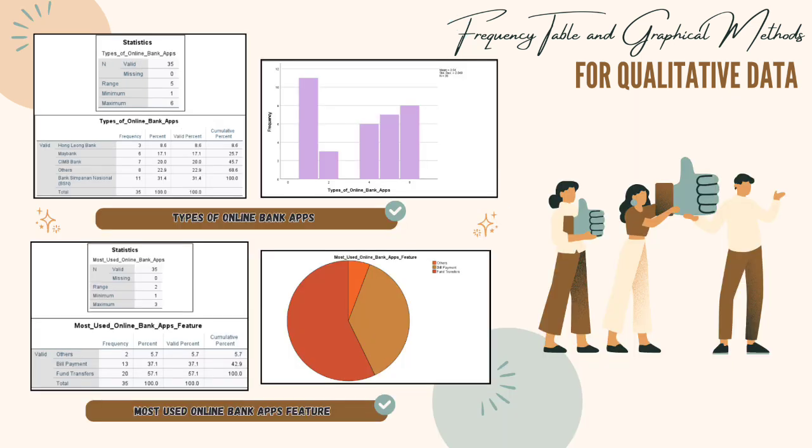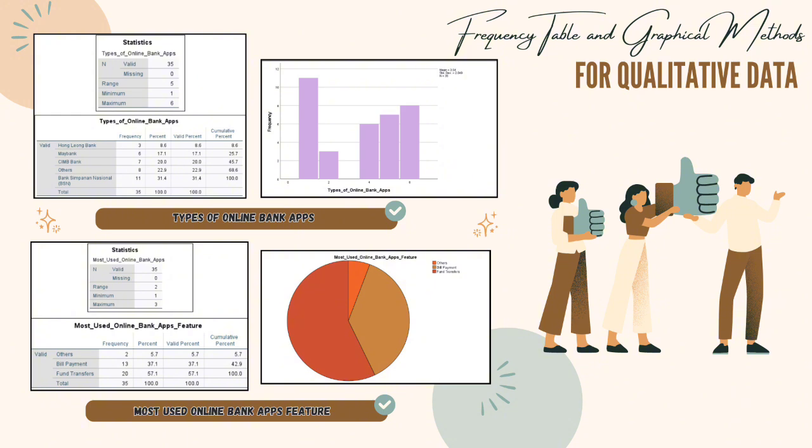But not least, for online banking application, Bank Simpanan Nasional is the highest, 31.4%, frequency 11. Other banks are at 22.9%, frequency 8. CIMB Bank is 20%, frequency 7. Hong Leong Bank frequency 3, and MyBank is 17.1%, frequency 6.